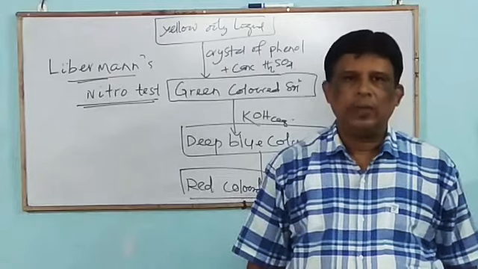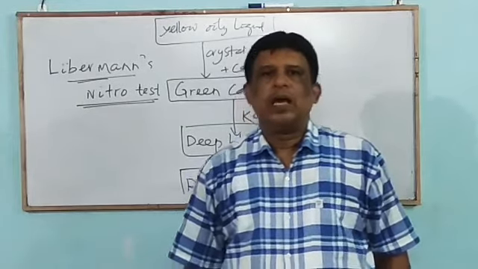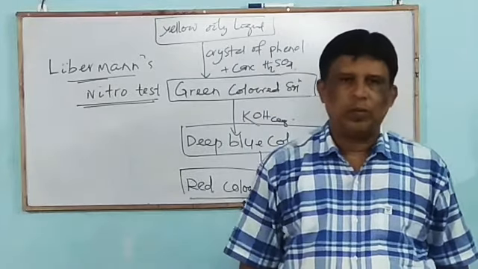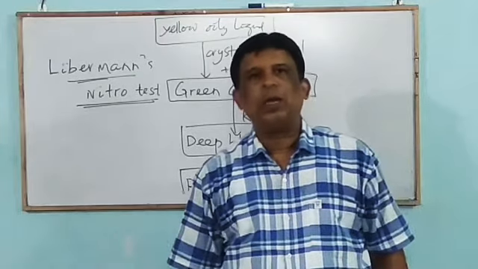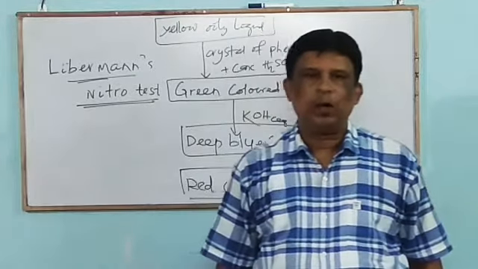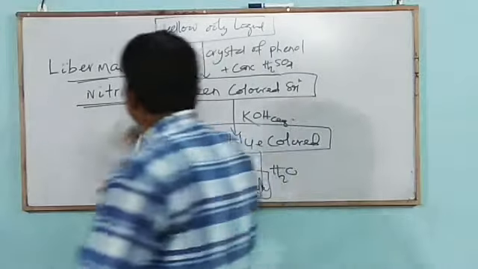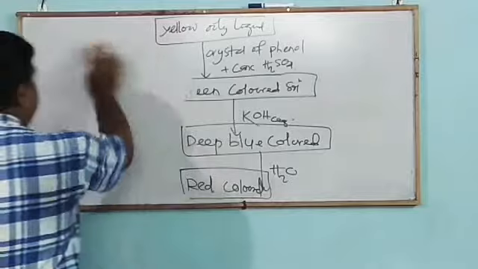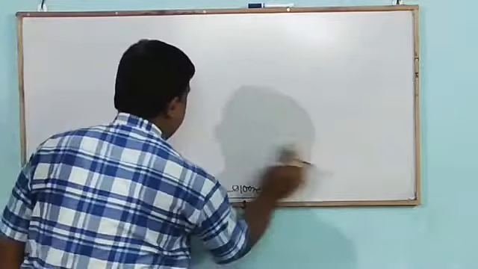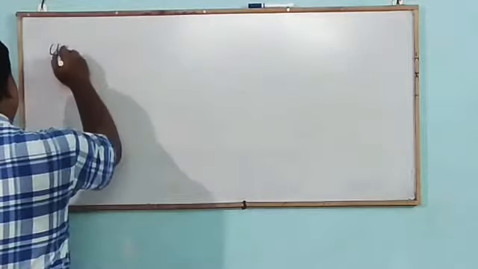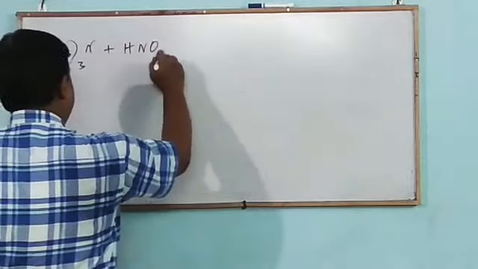Tertiary aliphatic amine reacts with nitrous acid to form a water soluble nitrite compound, while aromatic amine undergoes electrophilic substitution reaction to form a green colored compound. Mark the equation. First, tertiary aliphatic amine reacts with nitrous acid. Trimethylamine reacts with nitrous acid.